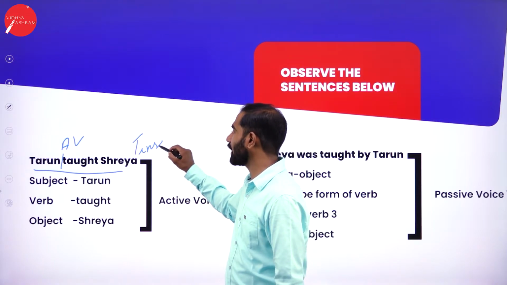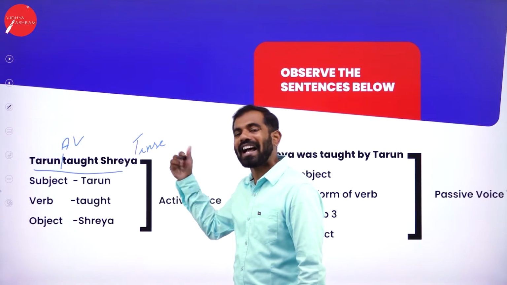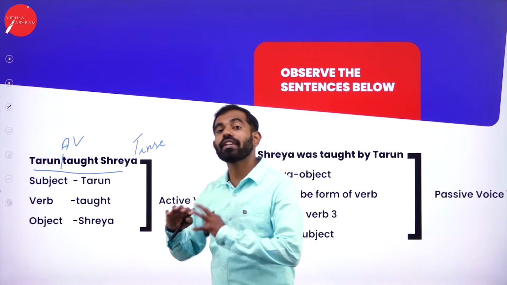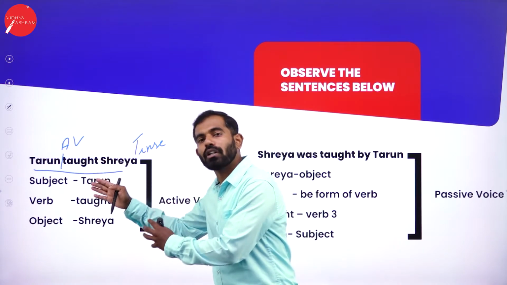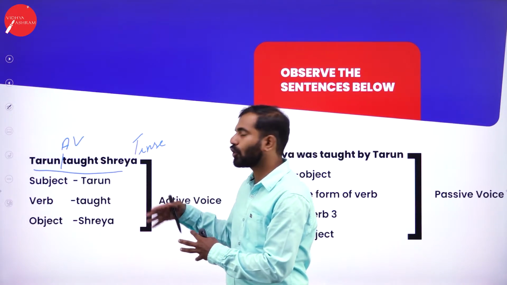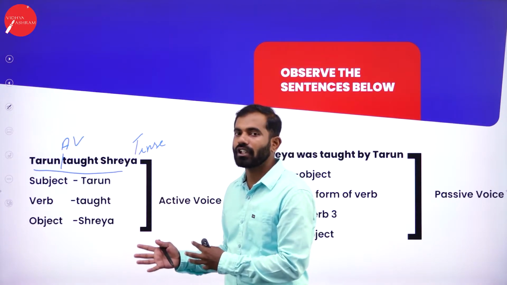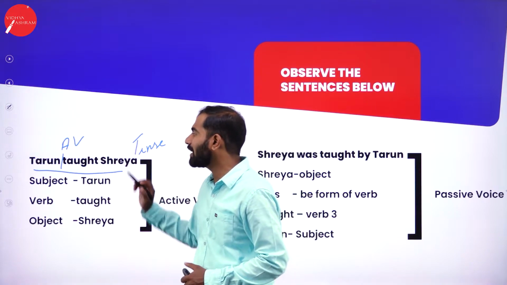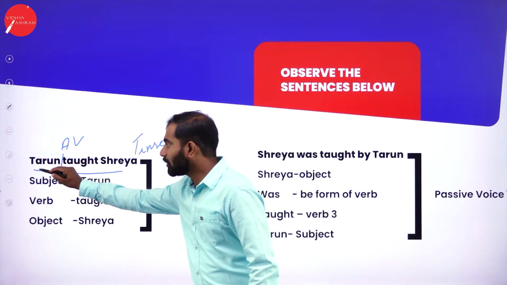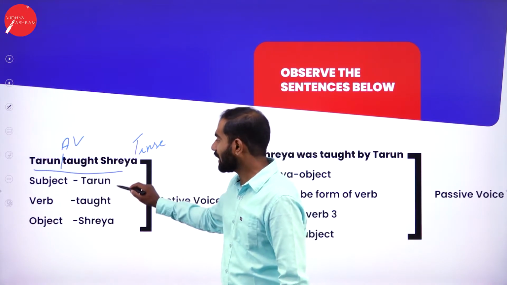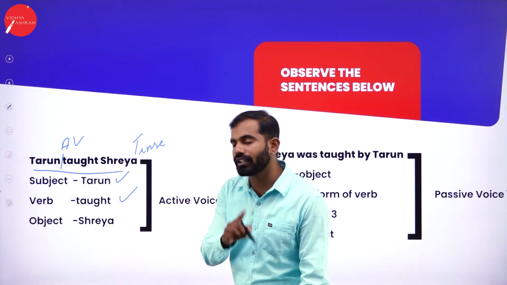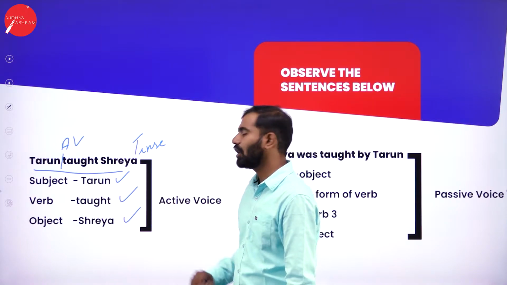Without identifying the tense, you cannot change into passive. So let us see it. Tarun taught Shreya. We don't know what Tarun taught Shreya. He might have taught mathematics, he might have taught any skills, soft skills, whatever it might be, but the statement is Tarun taught Shreya. According to this statement, what is the subject? Tarun is the subject and taught is the verb. There is no auxiliary verb, and the object is Shreya.